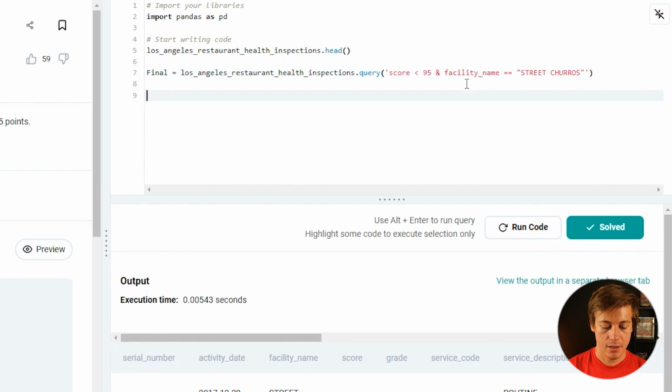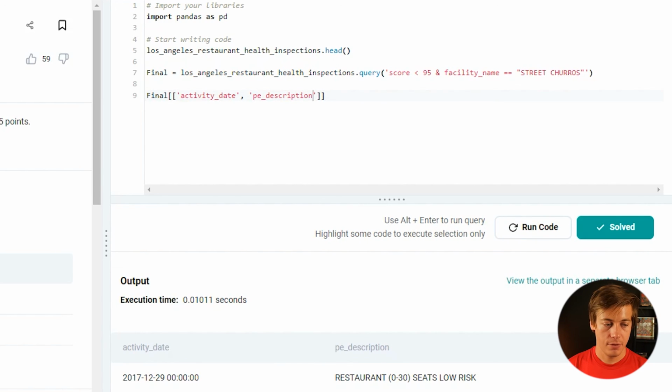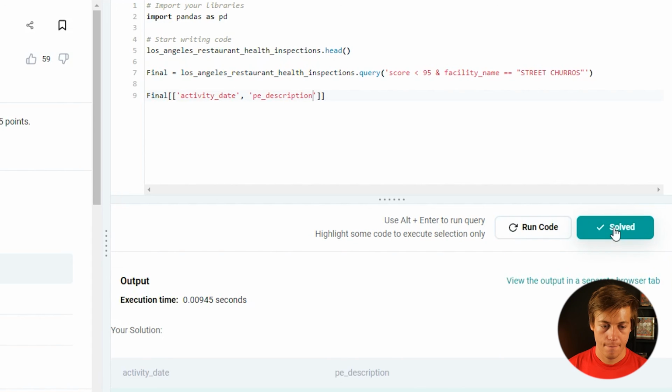We have all this over here. And then we just need to output what's in final. So you can see expected output. We'll put activity date, put two brackets, and the last thing, description. Hopefully this is it. Okay. Run code. Gives those three right there. And we don't have to order by anything, right? 2017, 1229. Didn't say so. And we solved that question.